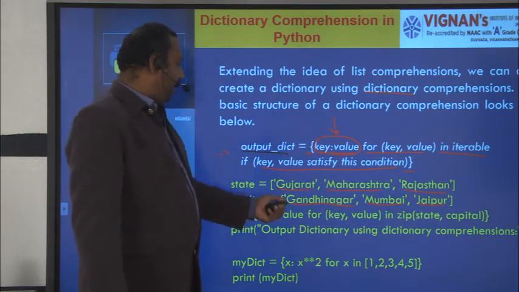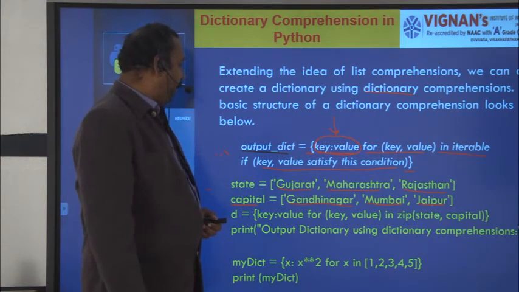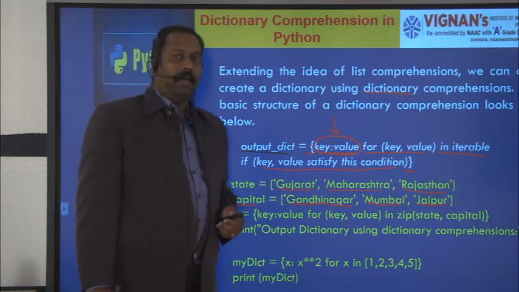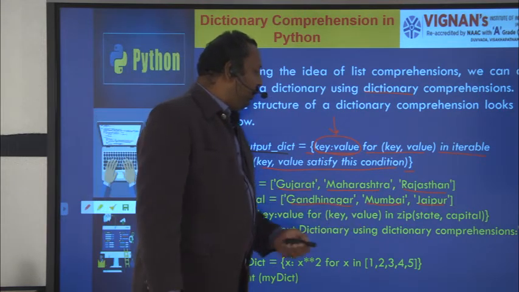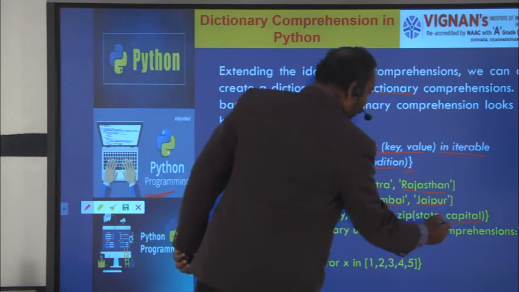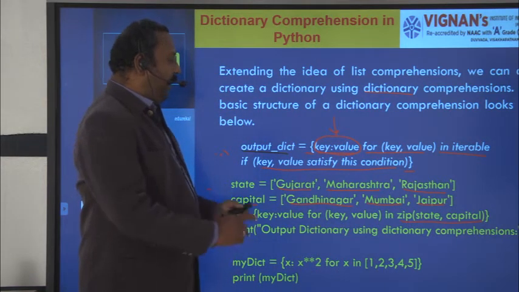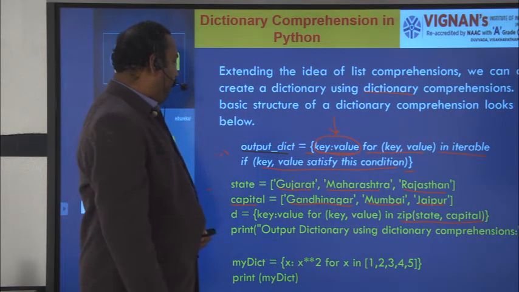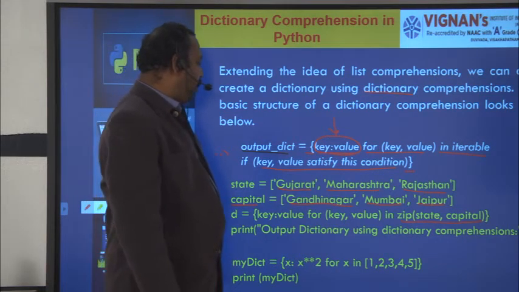States and capitals: states is one list and capitals is another list we have taken, and D is the dictionary we are building, calculating the key-value pair for each key, value in zip(state, capital). That means we are combining state and capital and putting them into an output dictionary.